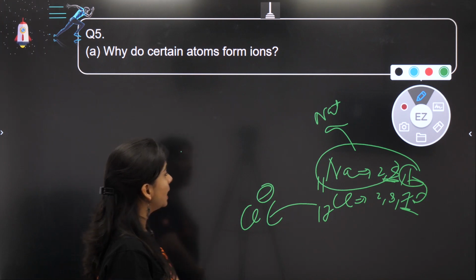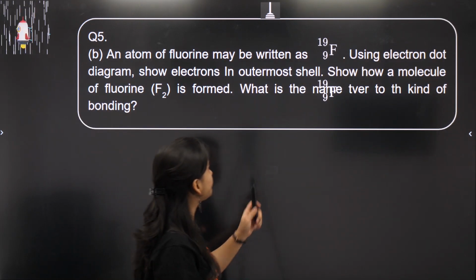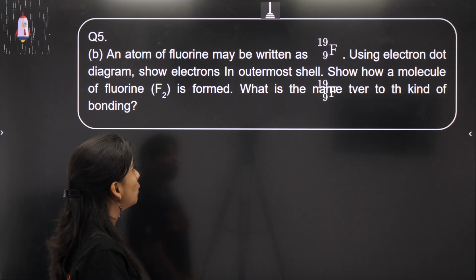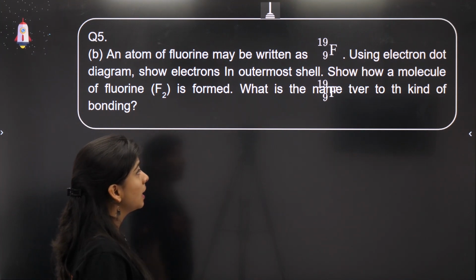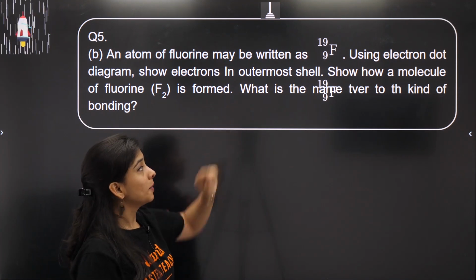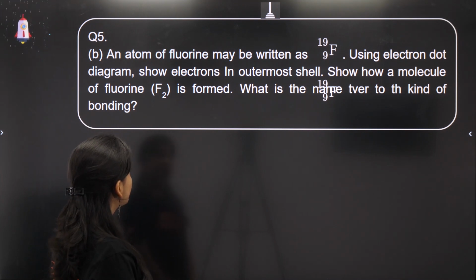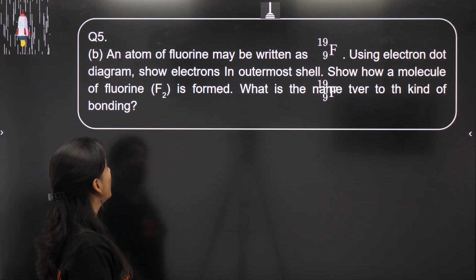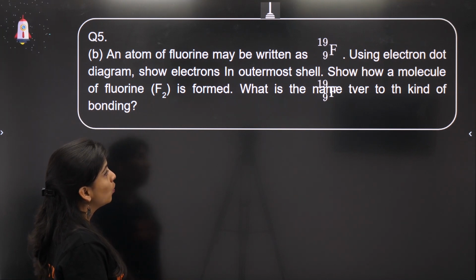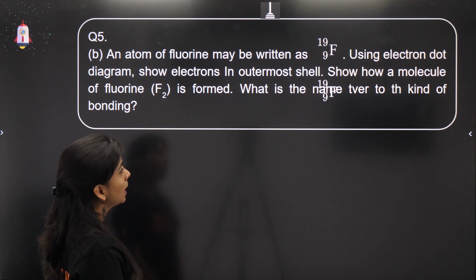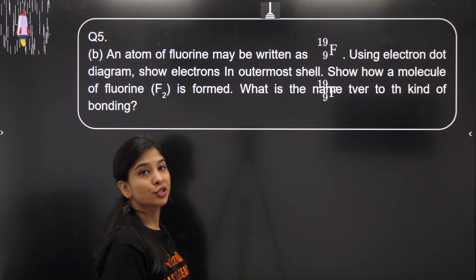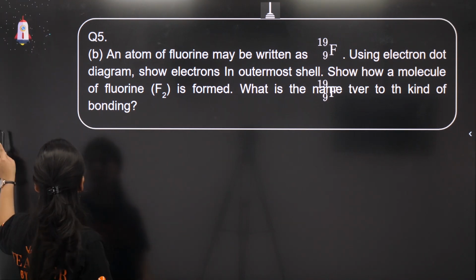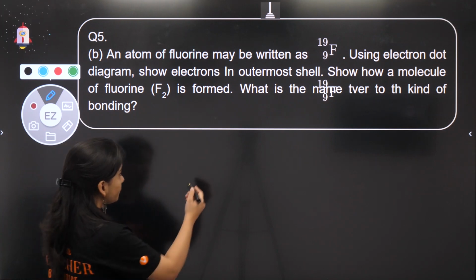Next question, let's see. An atom of fluorine may be written like this, atomic number below, mass number above. Using electron dot structure, show the electrons in the outermost shell, show how a molecule of fluorine is formed, and what is the name of the kind of bonding it is going to have. So let's do this question also, very easy.